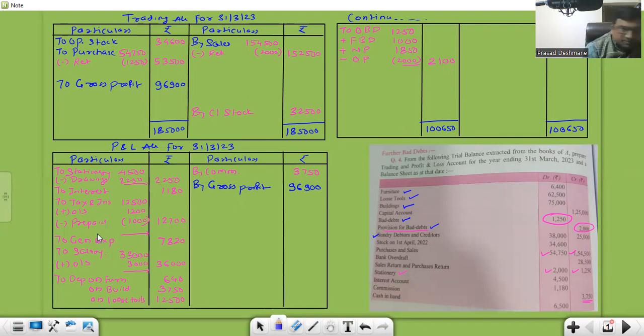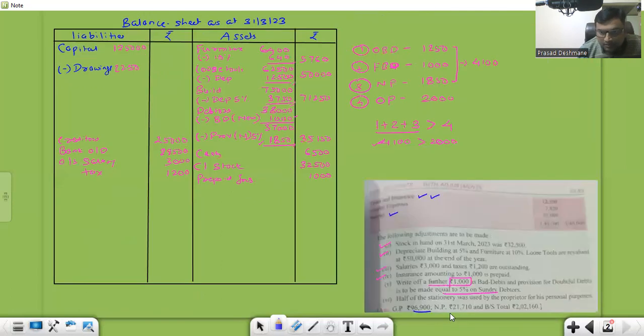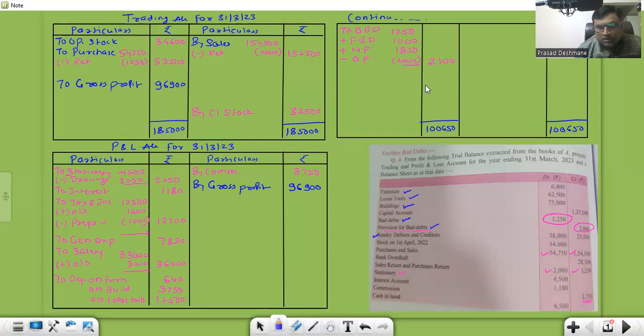Minus 2,100, minus 12,500, minus 3,750, minus 640, minus 36,000, minus 7,820, 12,700, 1,180, and 2,250. 21,710. Correct? 21,710 is your net profit.